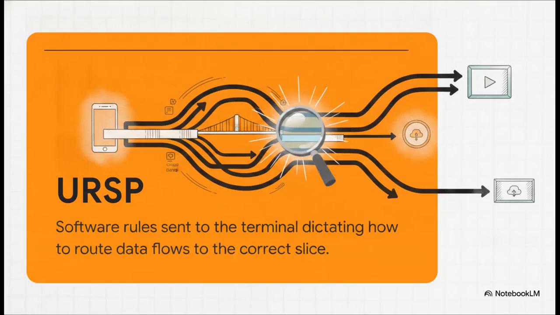So what exactly is making this dynamic switch happen? It's URSP, which stands for UE Route Selection Policy. Think of URSP as the critical software bridge between the device and the network core. Basically, it's a specific set of software rules that are pushed directly to the user equipment. These rules dictate exactly how to route each specific data flow to the correct network slice. By giving the terminal the intelligence it needs to categorize and route its own traffic flows dynamically, URSP completely removes the guesswork and those static bottlenecks we used to deal with.